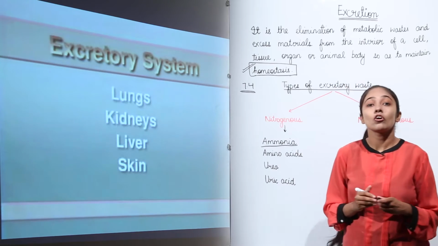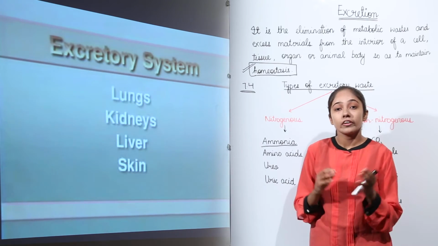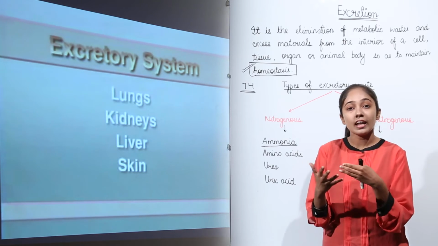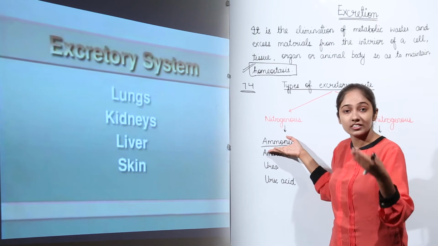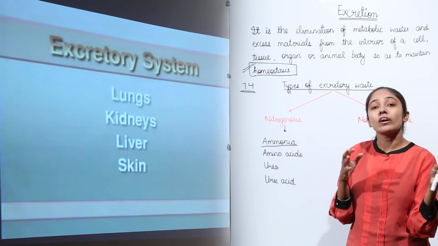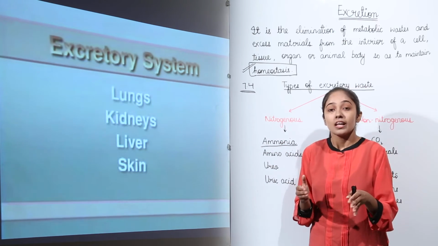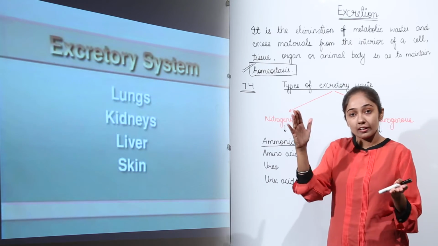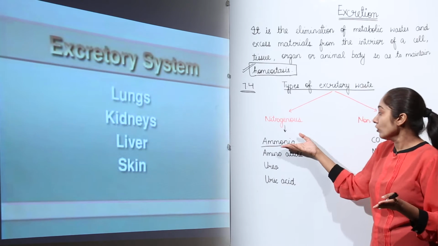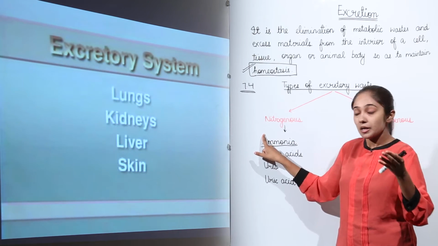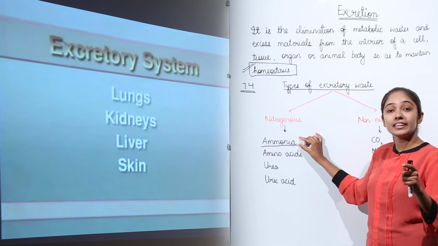Well, because it is soluble in water. When it is being generated into the body, what is going to happen? It is going to dissolve into the water and it is highly toxic. So it can lead to toxicity. So in simple organisms, for example Hydra, there is the diffusion of ammonia directly, right? So ammonia is diffused out from the body of Hydra directly. But this ammonia is highly toxic.